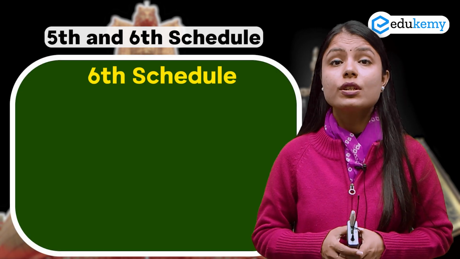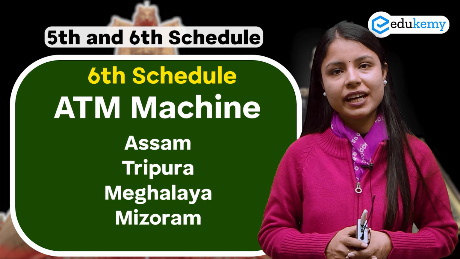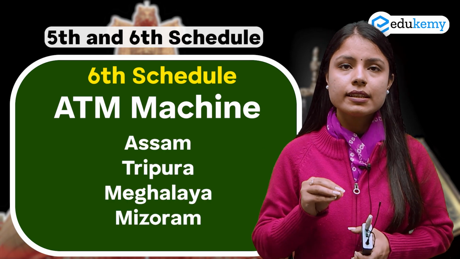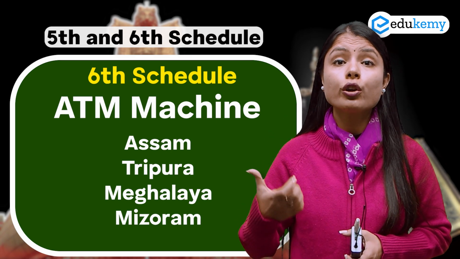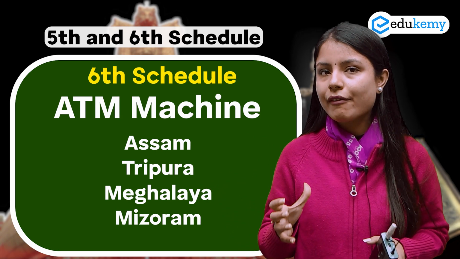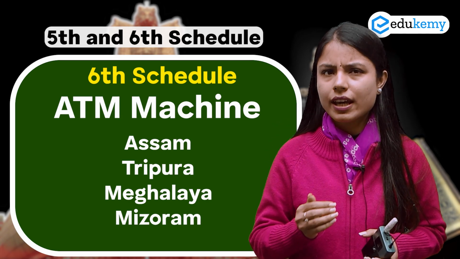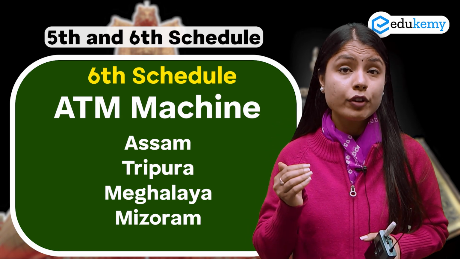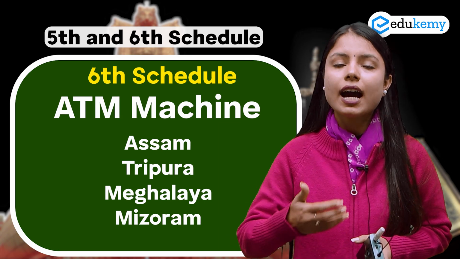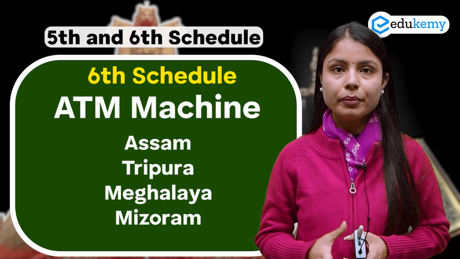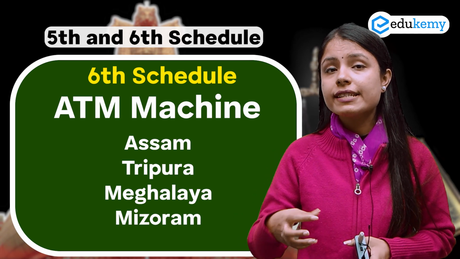Now let us come to the 6th schedule. Remember the 4 states? ATM machine: Assam, Tripura, Meghalaya and Mizoram. So what happens is the scheduled areas in these 4 states are declared as autonomous districts. So now you look at the gravity of the situation. These areas are declared as autonomous districts, although yes, the state administration does have a role to play in these districts, but definitely they have more authority than other districts of the country. Remember, it is the prerogative of the governor to organize and to reorganize these districts.